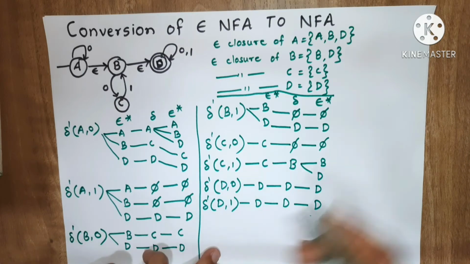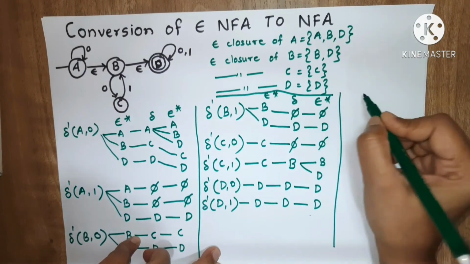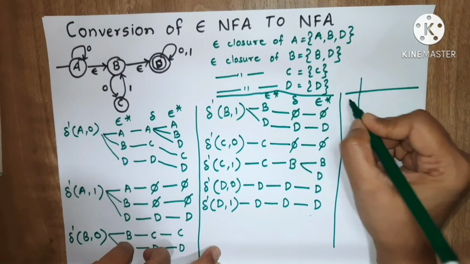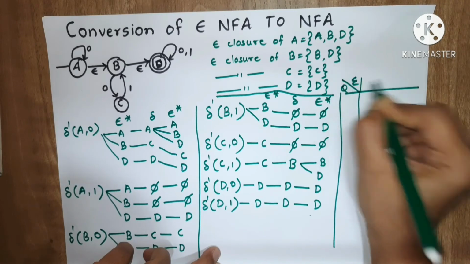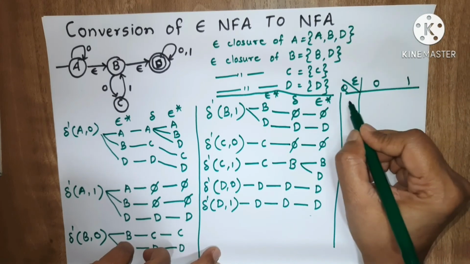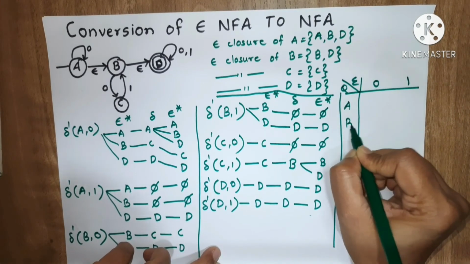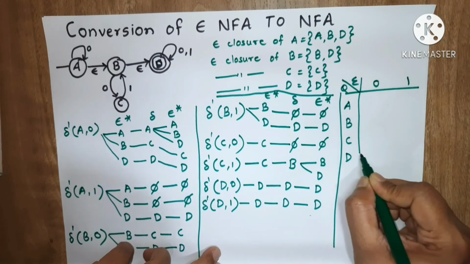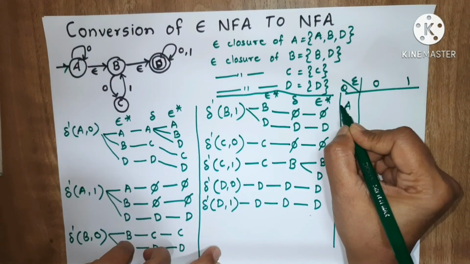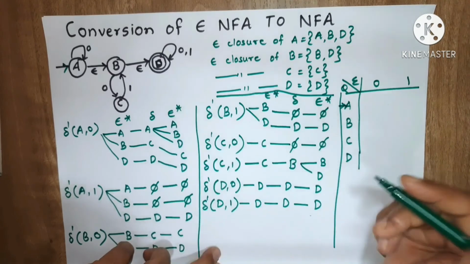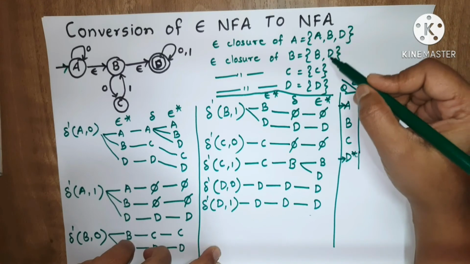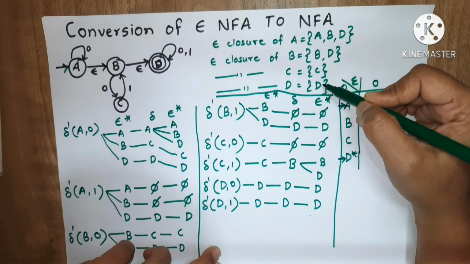Okay. So now from this we can write down the transition table for our NFA. Here we have Q and sigma. Input alphabets are 0 and 1, and states are A, B, C and D. Here the initial state is A and the final state was D. Wherever D occurs in the epsilon closure, that state will become a final state.